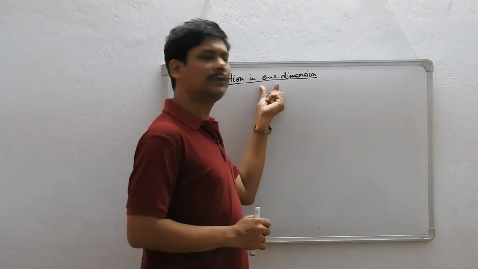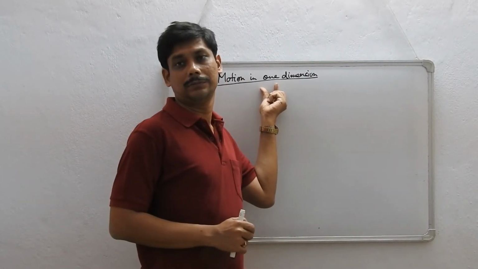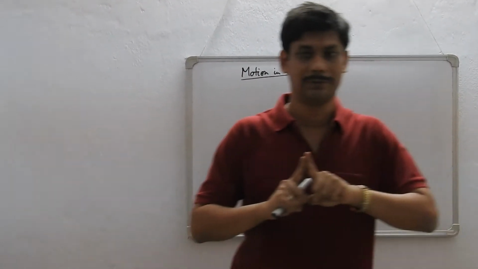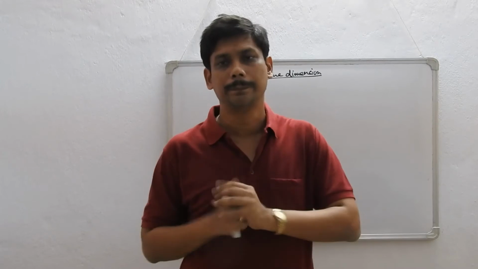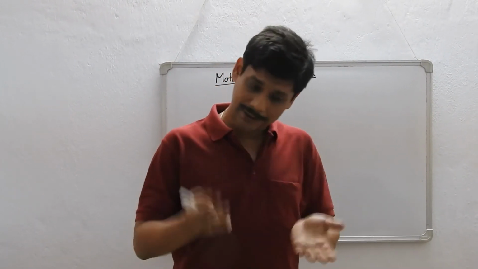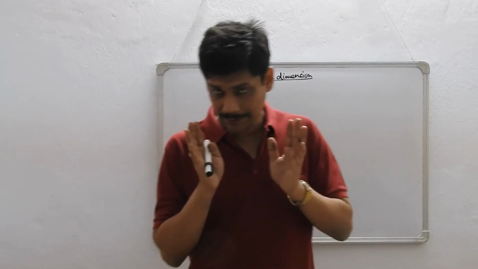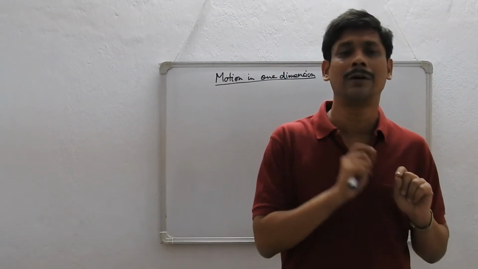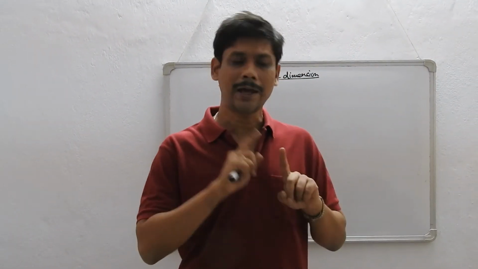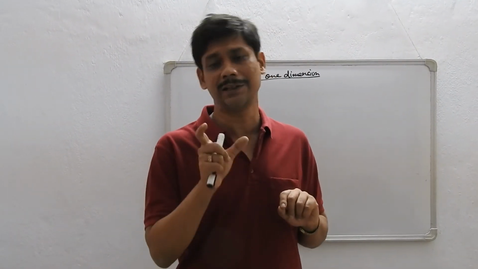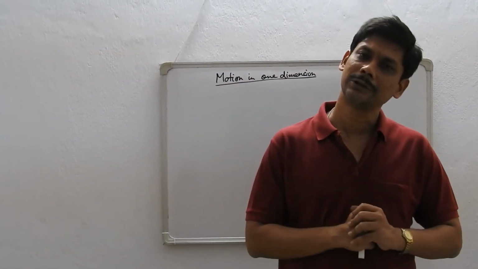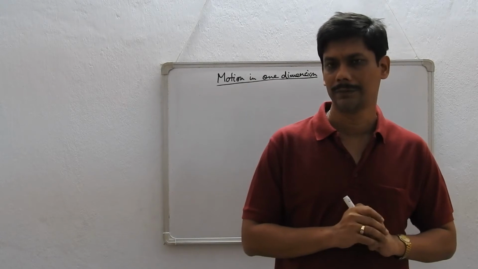Next term is, what do you mean by one-dimensional motion? Now, when we talk about a distance or a displacement, we always talk in terms of time. Time is another dimension. The second dimension that we are concerned with is distance or displacement, and that is where the change happens. So I have only one dimension, the dimension of length, that is changing with respect to time. Therefore we say it is motion in one dimension.